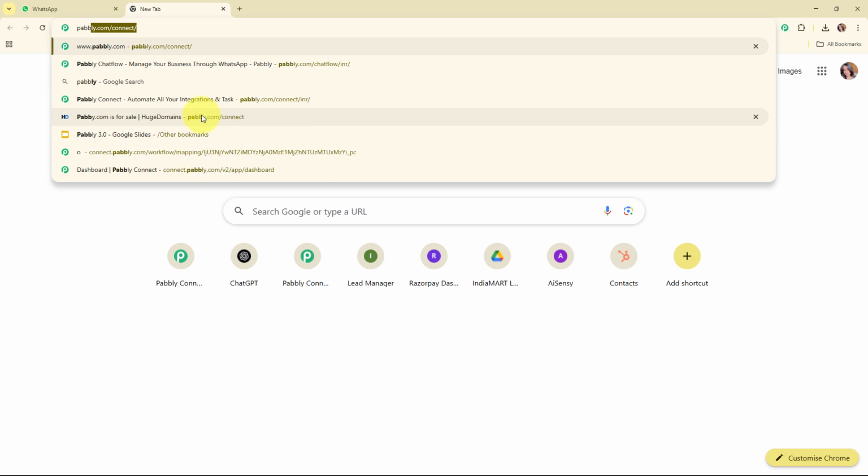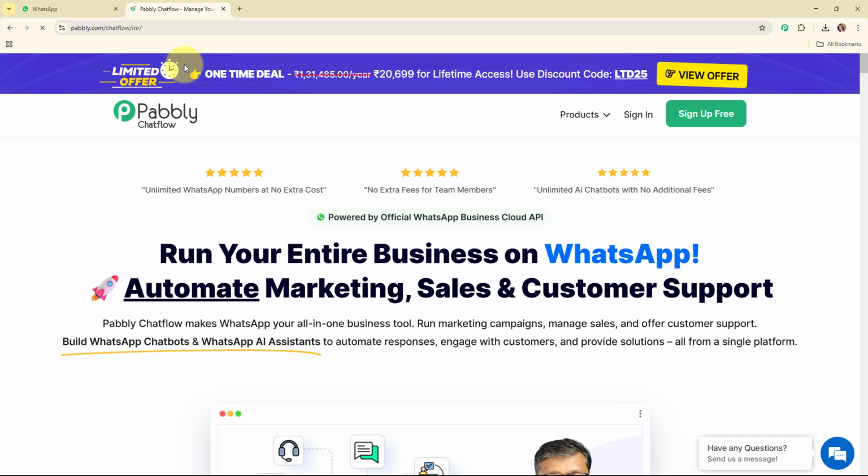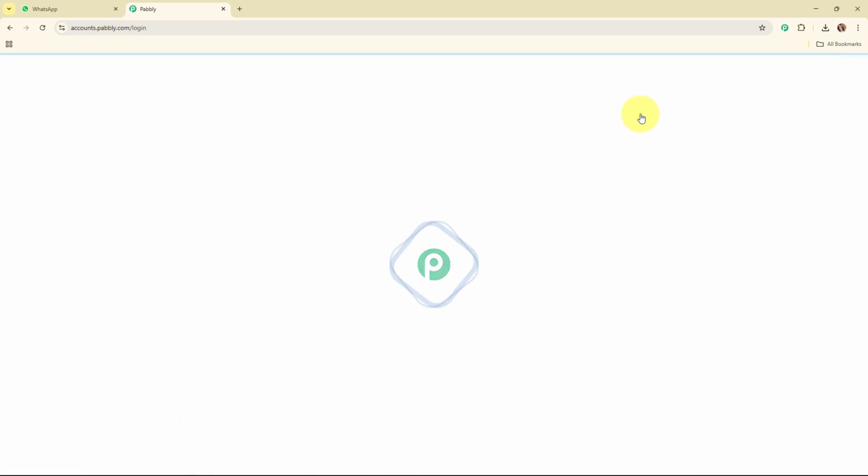To access Pabbly Chat Flow, you have to search for pabbly.com/chatflow in your browser, and it will take you to the homepage of Pabbly Chat Flow. Here you can see two options: sign in and sign up free. If you're a new user, click on sign up free and try Pabbly Chat Flow for free today. If you're an existing user, click on sign in. I'm an existing user, so I'm clicking on sign in.